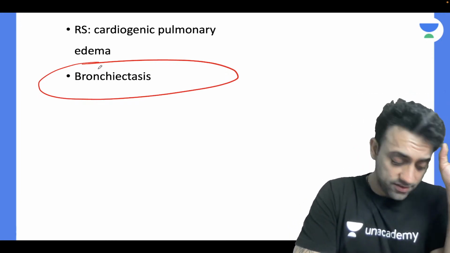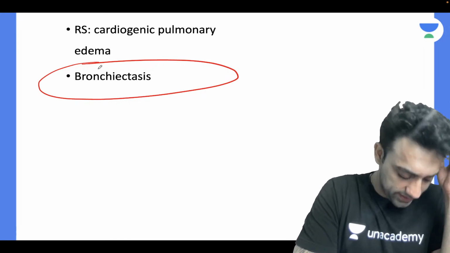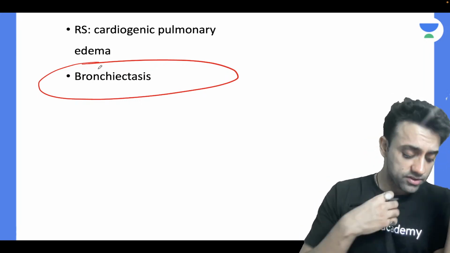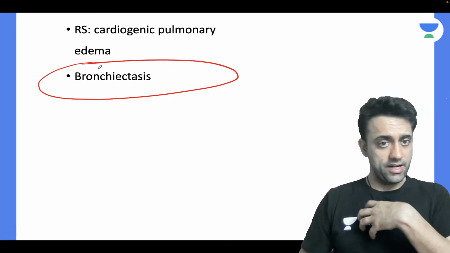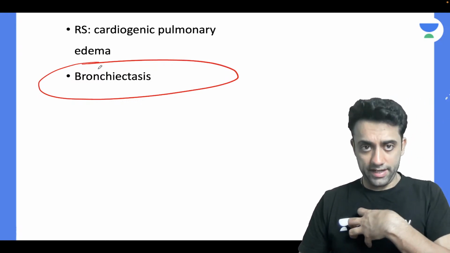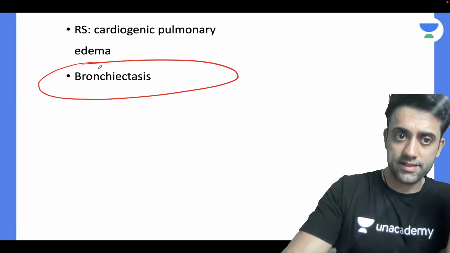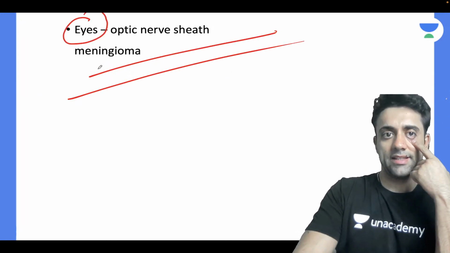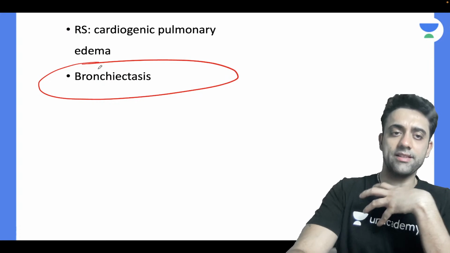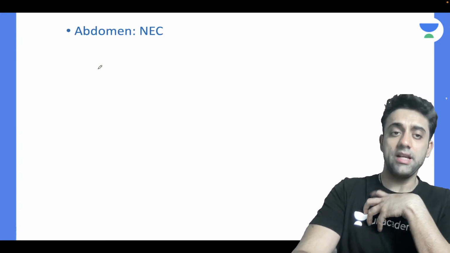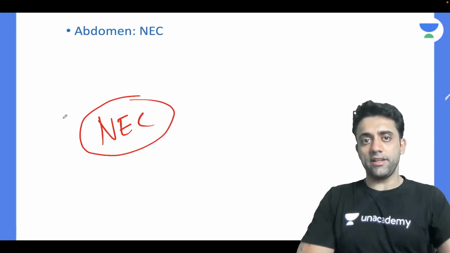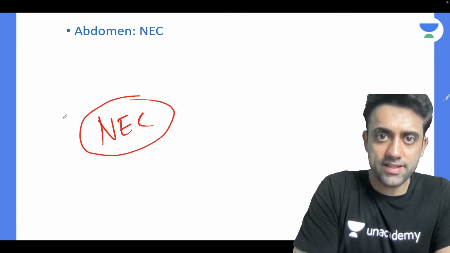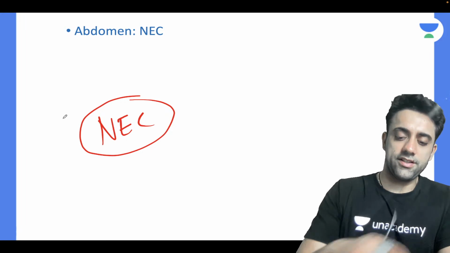I'll repeat again. Let's revise here only. Multiple sclerosis I will tell you shortly. Number one is Sturge-Weber, number two is in the respiratory system, in pulmonary edema and also bronchiectasis, and in the eyes, meningioma. Also in the abdomen, necrotizing enterocolitis. In the previous morning 9:30 class we covered NEC, necrotizing enterocolitis. There also you can see a tram track sign.